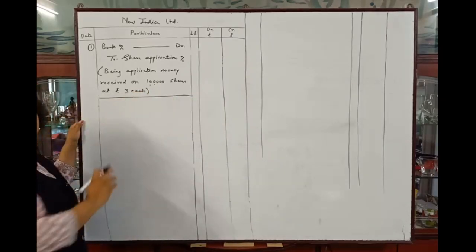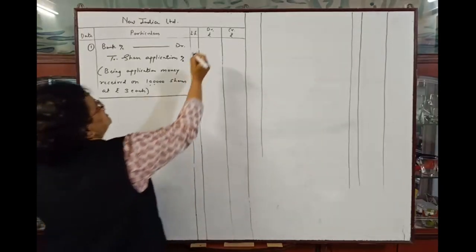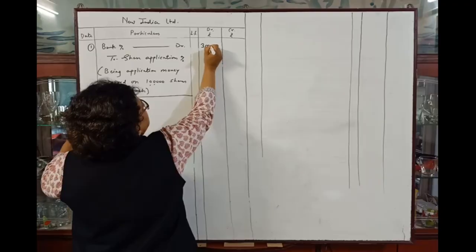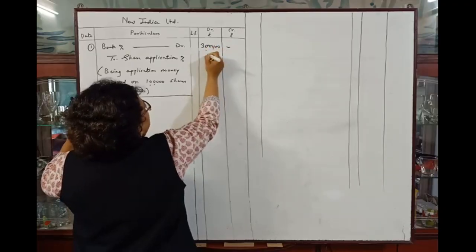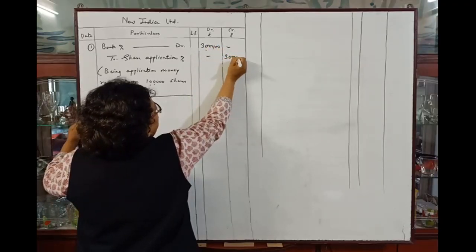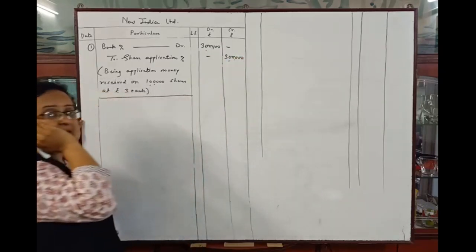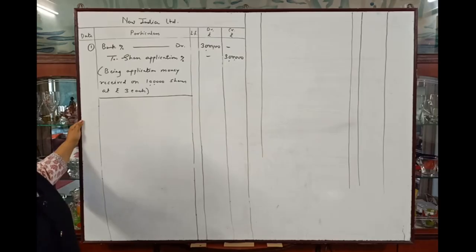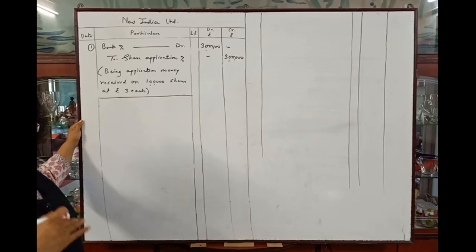So 1 lakh into 3, that is amount receivable, received is rupees 3 lakhs. This amount is already received in bank from the applicants. So it is called as application money received.